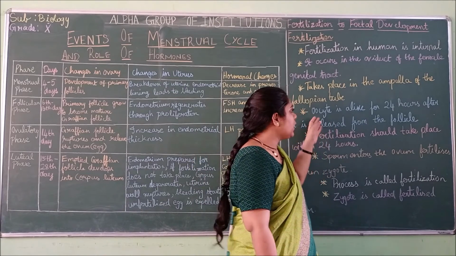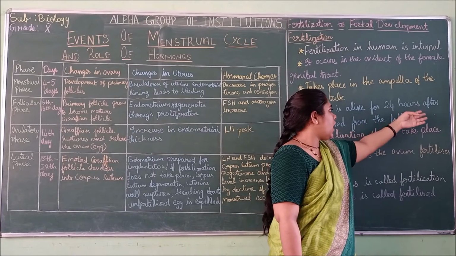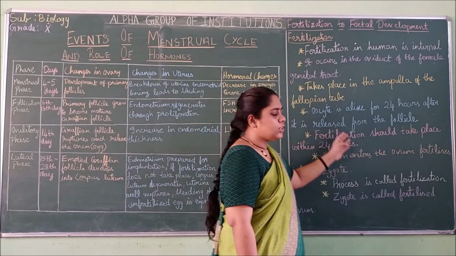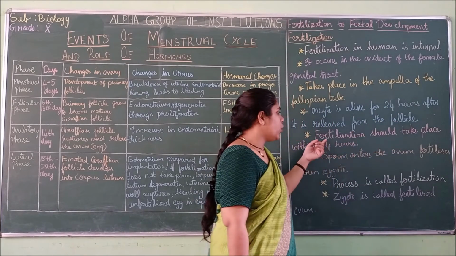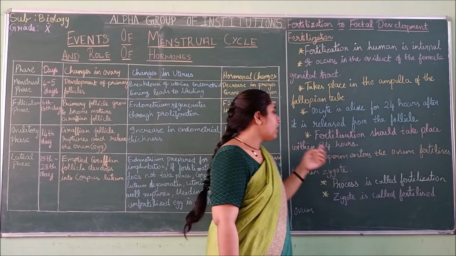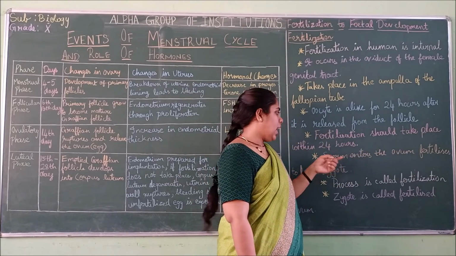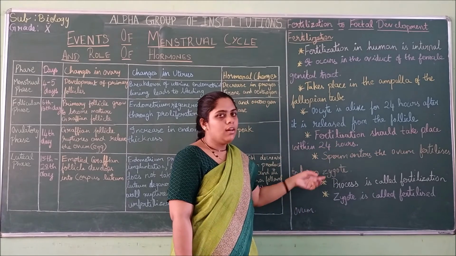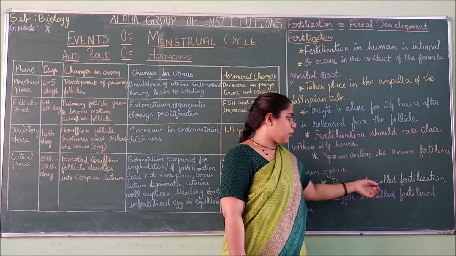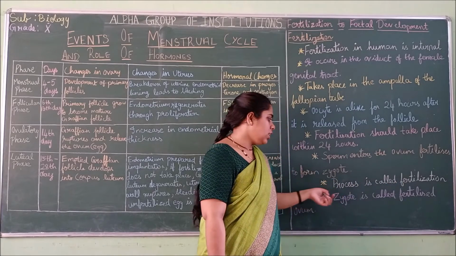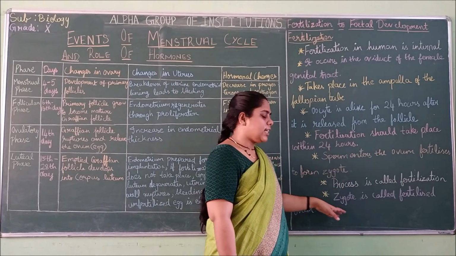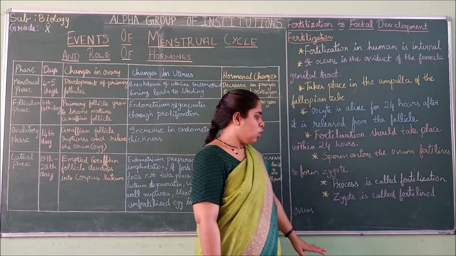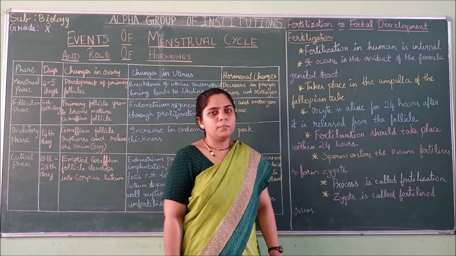The oocyte, the mature egg, is alive for 24 hours after it has been released from the follicle. Fertilization should take place within 24 hours. Sperm enters the ovum and they fertilize to form a zygote, and this process is called fertilization. The zygote that has been fertilized is called the fertilized ovum.